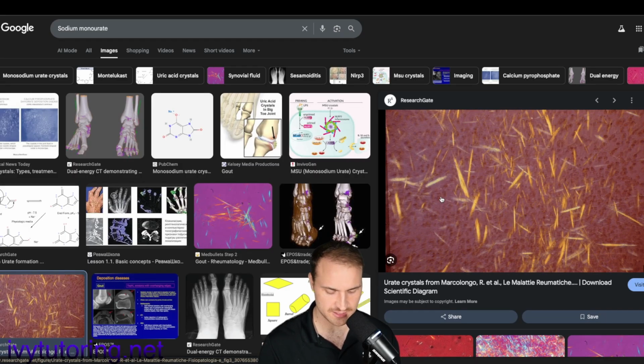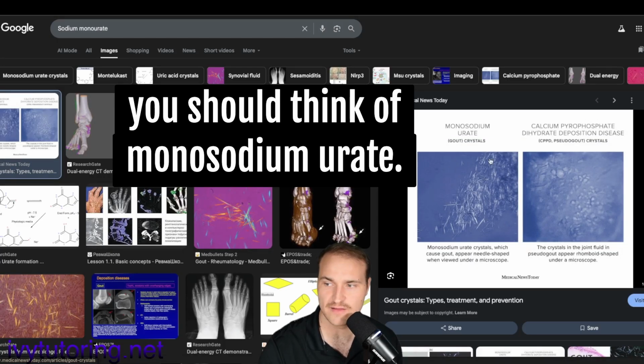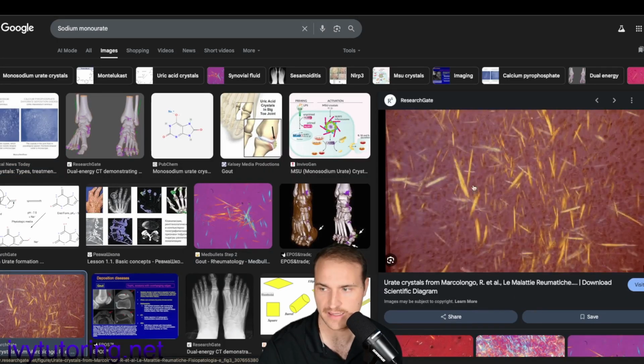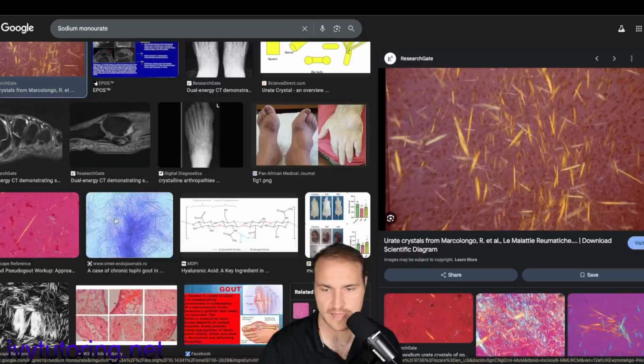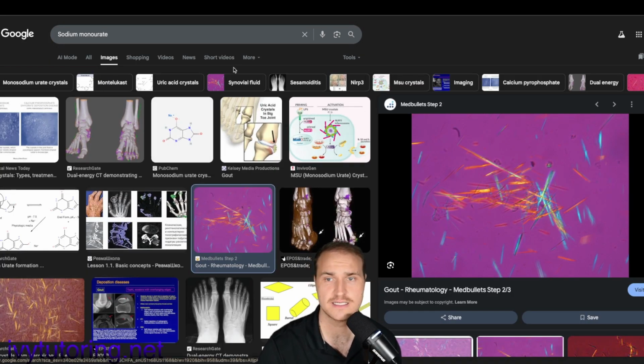All right, for the next question, whenever you see these images, you should think of monosodium urate. These are gout. For some reason, it looks like Star Wars. I don't know. But yeah, this is gout. You see it on test day, you just click it immediately.